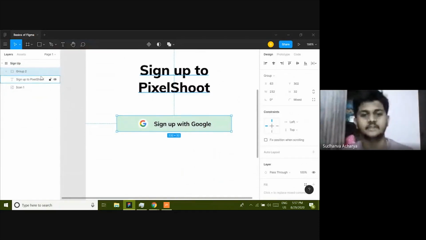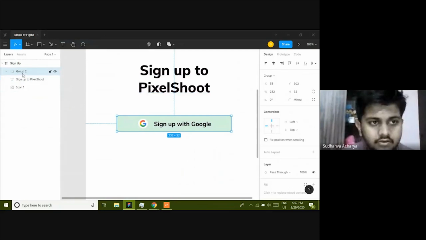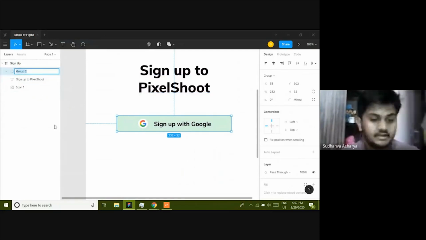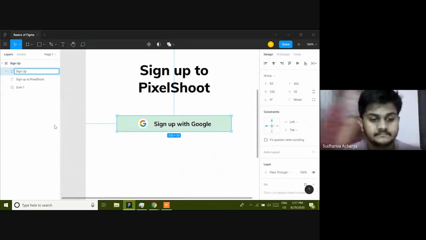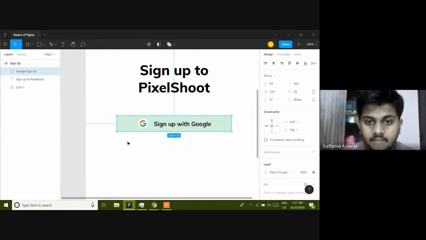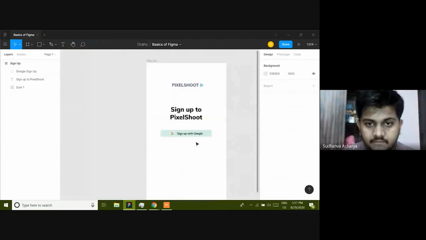Naming your group is really very important, because if you're working in a team, if you're working in collaboration, naming will definitely save a lot of time. So don't forget to name it. I'm just going to name it sign up, or Google sign up. Simple. Google sign up. Okay, so now we have sign up with Google.